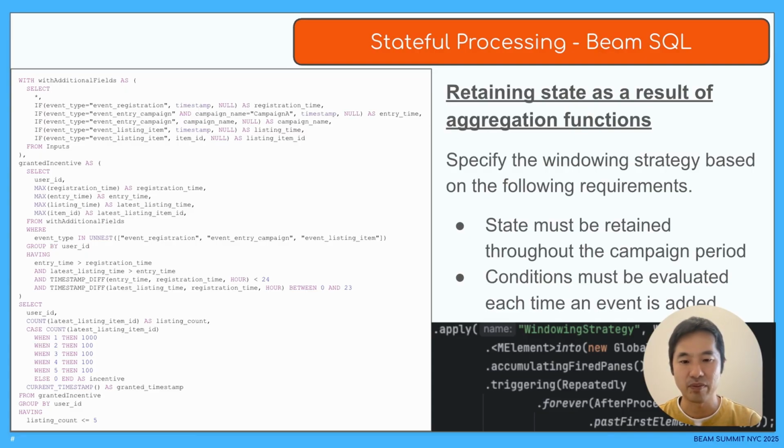The last query calculates the points to be awarded for events eligible for incentives. Whenever there is a listing that meets the incentive award condition in granted incentive, we count the number of valid listings for each customer and award points according to the number. Beam SQL uses the aggregation processing result as a state for condition evaluation. Since the pipeline remains active through the campaign period, specify a global window and accumulate mode to retain the state. Specify a trigger to evaluate conditions for each event input.